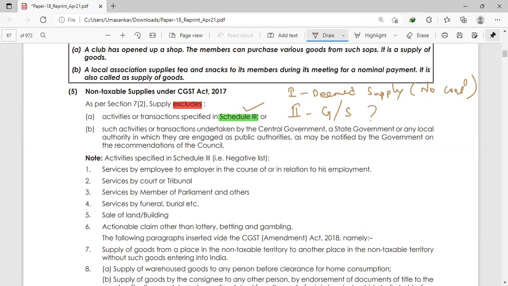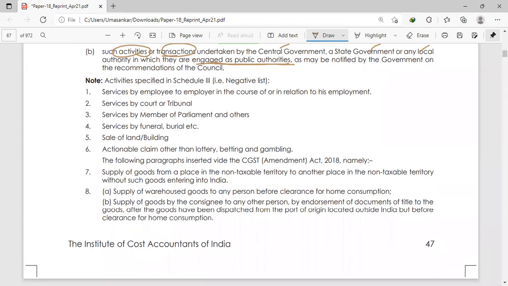Okay. And such activities or transactions undertaken by central government or state government or any local authority, in which they are engaged as public authorities, I have already read above. Okay. If the central government, state government or any local authority are working as public authorities as notified by the government, then those activities or transactions will be considered as non-taxable supply.